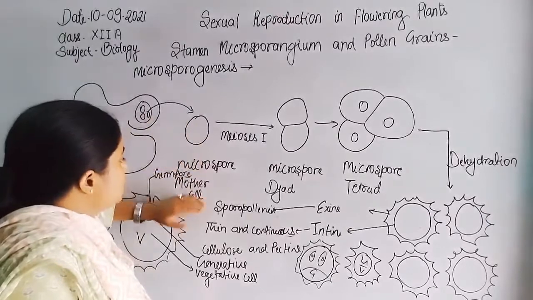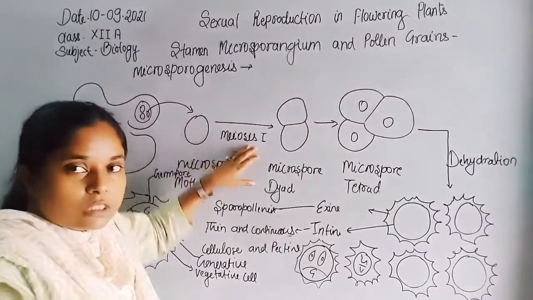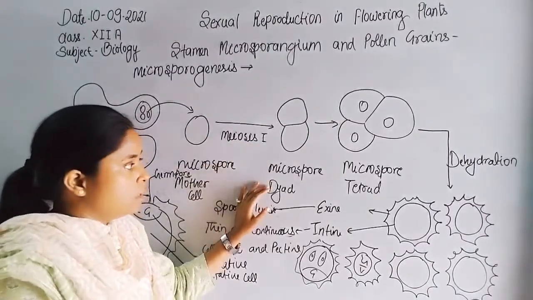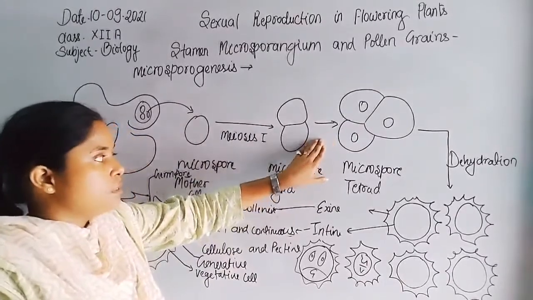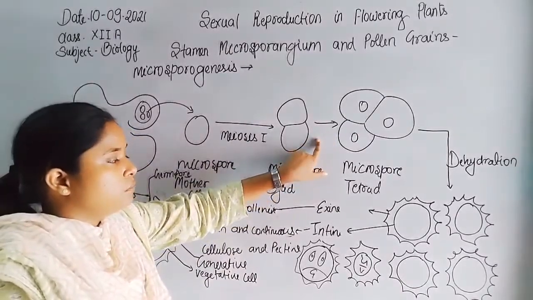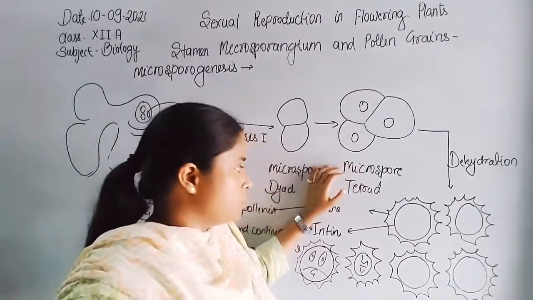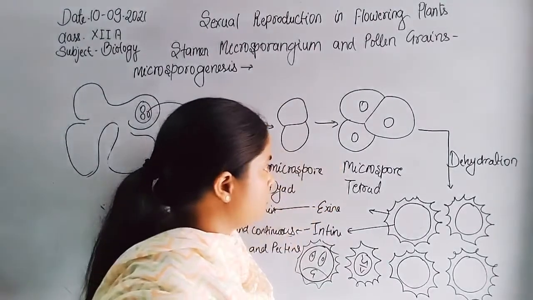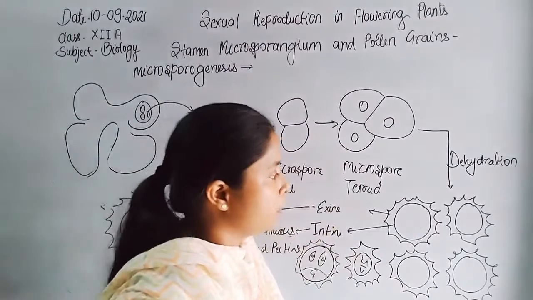The microspore mother cell undergoes its first meiosis division to form the microspore dyad structure. Then after meiosis first, meiosis second takes place, and the dyad structure is converted into the tetrad structure, because a single cell from meiosis forms 4 haploid cells.